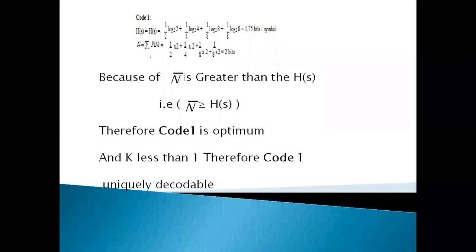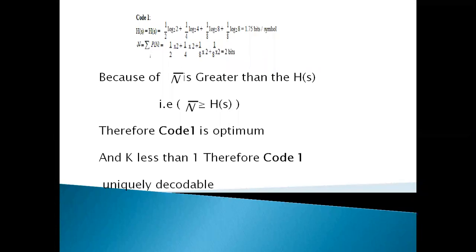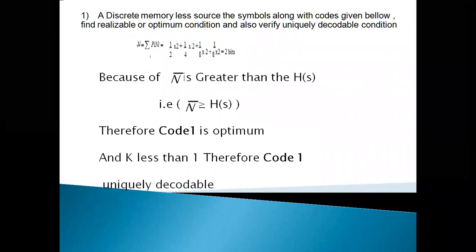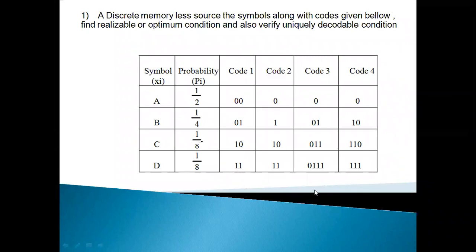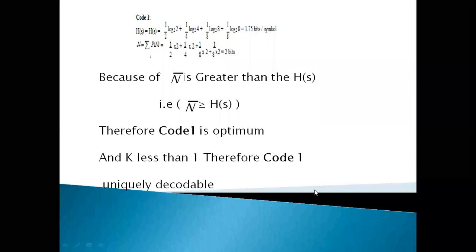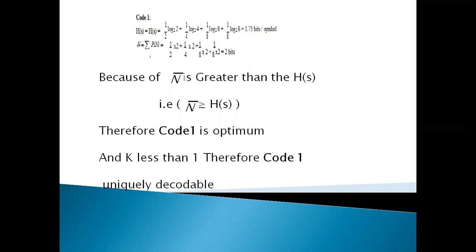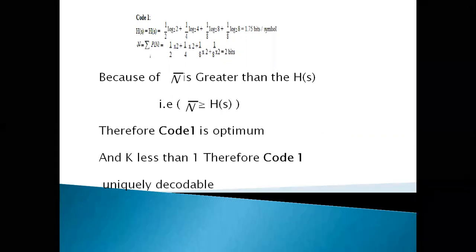There are 4 symbols, no? What is the length of each symbol? In code 1, 2 is the first symbol length, 2 is the second symbol length, 2 is the third symbol length, 2 is the fourth symbol length. So K, the Kraft inequality, is 2 to the power of minus 2 plus 2 to the power of minus 2 plus 2 to the power of minus 2 plus 2 to the power of minus 2.